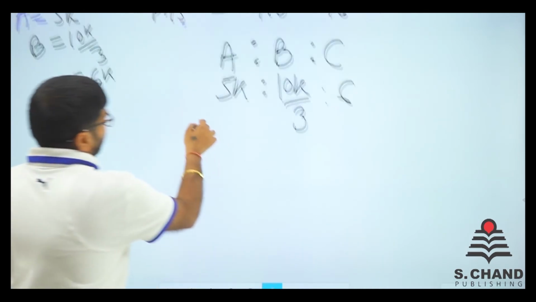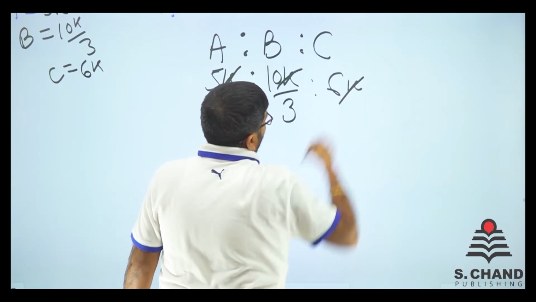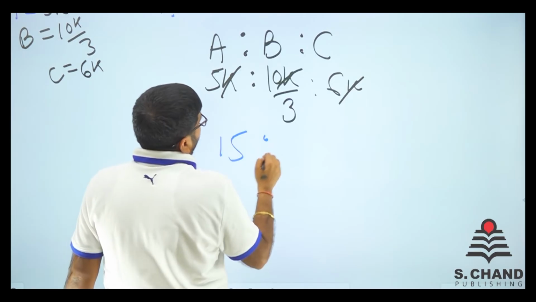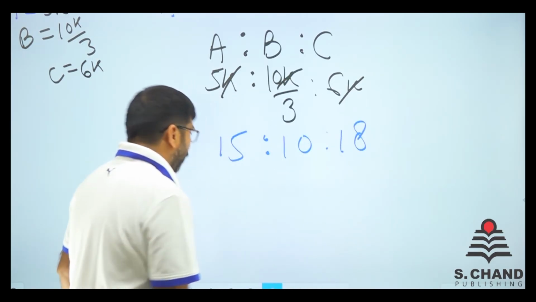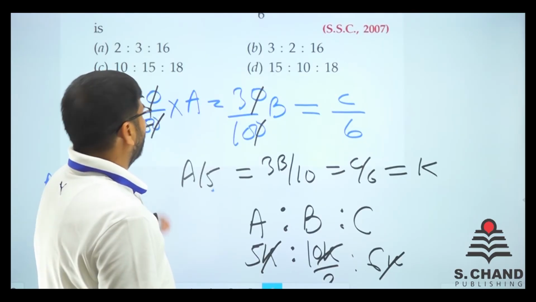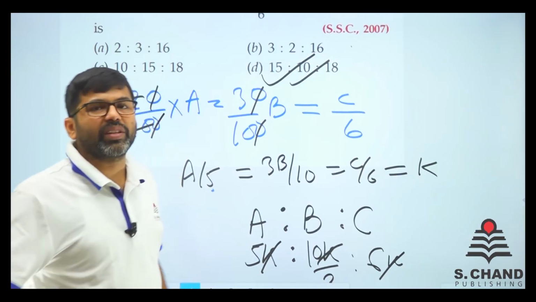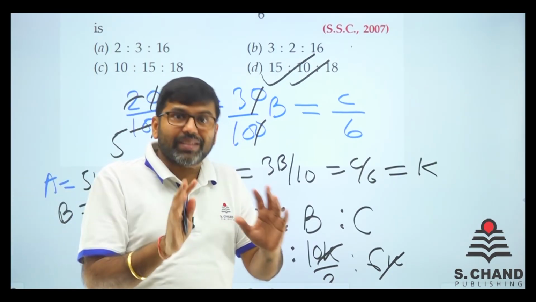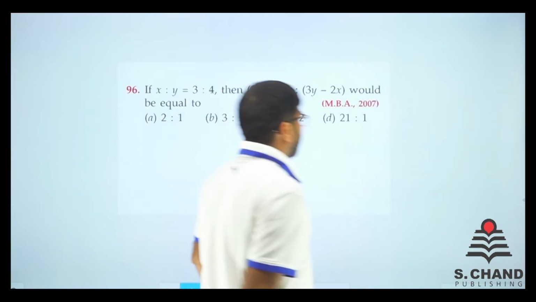Now let's find out this one. We'll remove K all, right? And then we'll multiply whole by 3. So 15 is to 10 is to 18. Is there any option like 15, 10, 18? Yes, we do have. Here we go. Question is solved. Question is cracked. So in this way, you don't need to worry about anything. Just concentrate on the question and you will get the answer. We go with the next question.